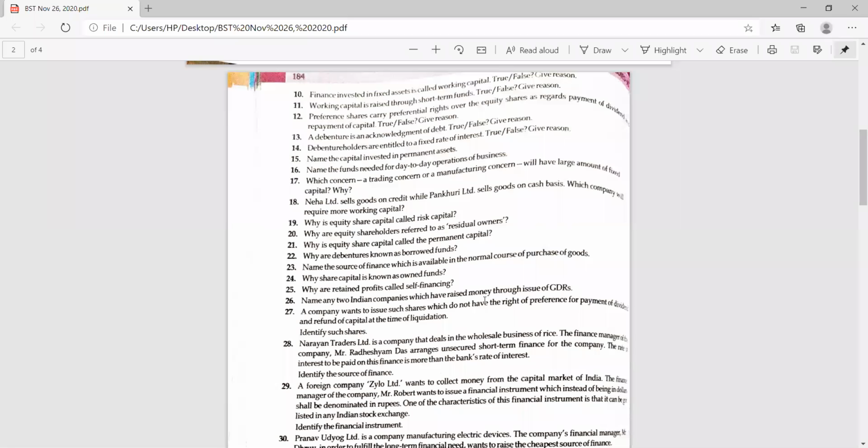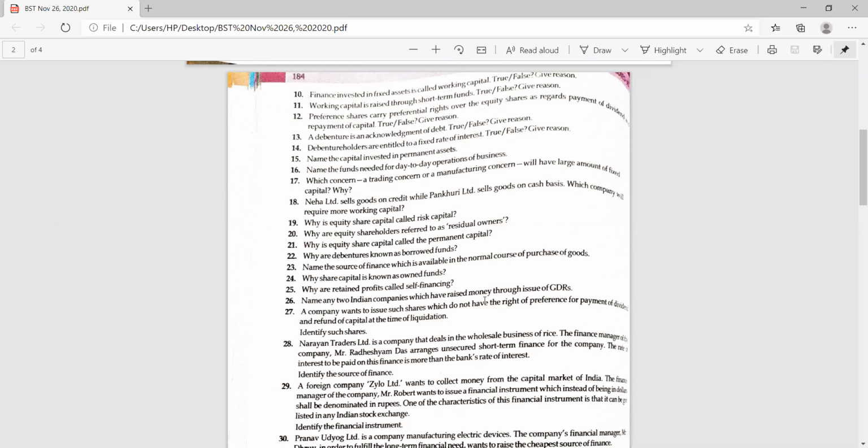Next, why are equity shareholders referred to as residual owners? Again, it is because they do not get any fixed dividend. They are paid only after paying tax, interest on loan as well as dividend to preference shareholders. Whatever is left over is provided to the equity shareholders. That's why they are known as the residual owners.